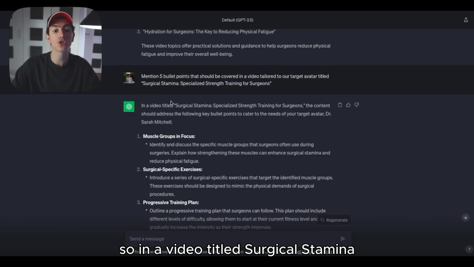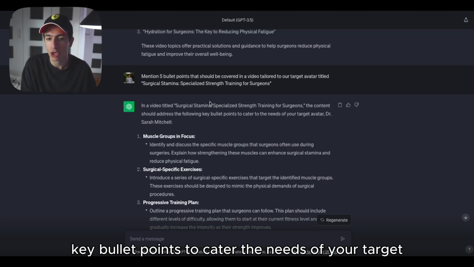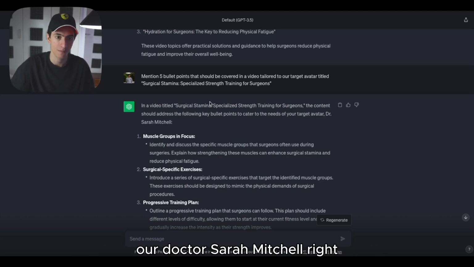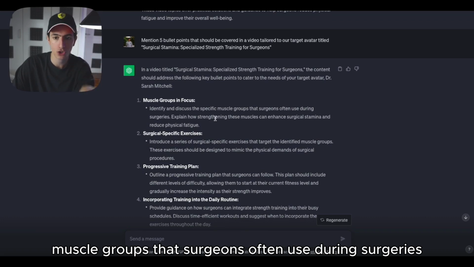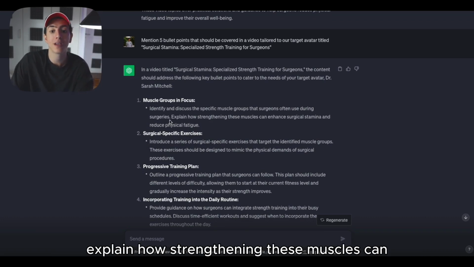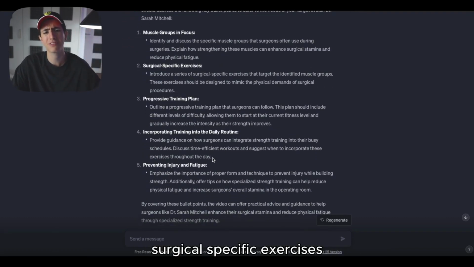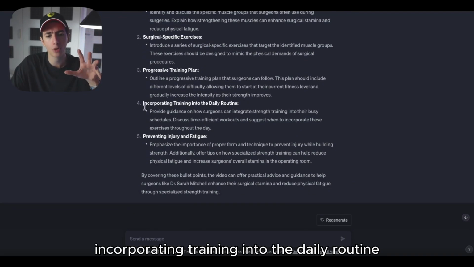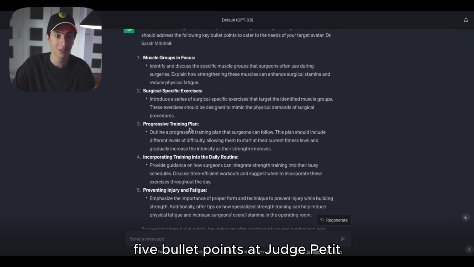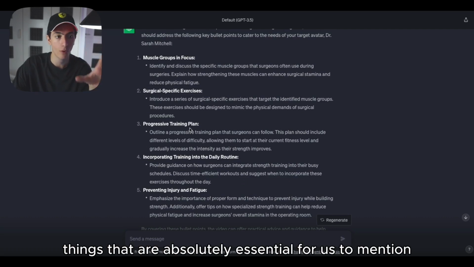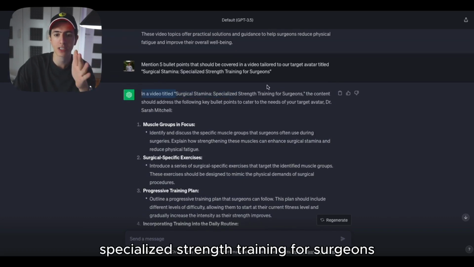So in a video titled surgical stamina, specialized strength training for surgeons, the content should address the following key bullet points to cater to the needs of your target avatar, Dr. Sarah Mitchell, right? Muscle groups in focus. Identify and discuss the specific muscle groups that surgeons often use during surgeries. Explain how strengthening these muscles can enhance surgical stamina and reduce physical fatigue. Surgical specific exercises, progressive training plan, incorporating training into the daily routine, preventing injury and fatigue. So those are, for example, 5 bullet points that ChatGPT thinks are absolutely essential for us to mention in a video that covers this topic: surgical stamina, specialized strength training for surgeons.